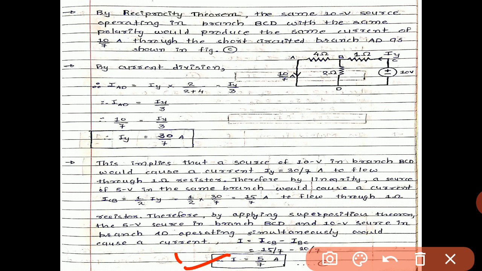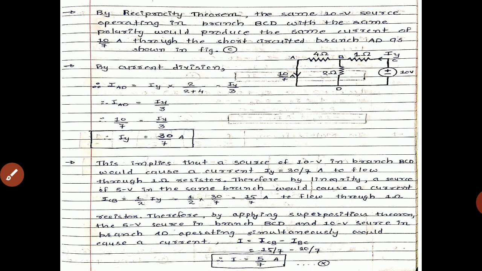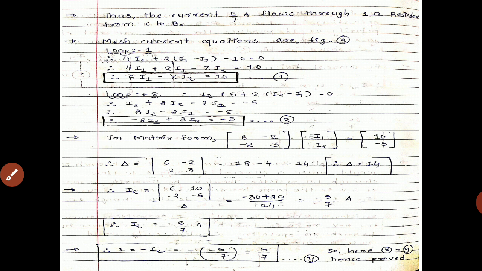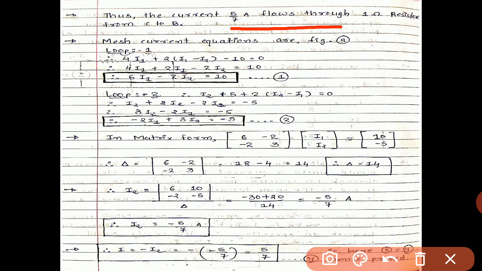So in the normal condition, if we apply KVL, we must get the value of I, that is 5 by 7 ampere. So in the next case we do that. Thus the current 5 by 7 ampere flows through the 1 ohm resistor from C to B. Okay. So consider figure number 1, our first figure.